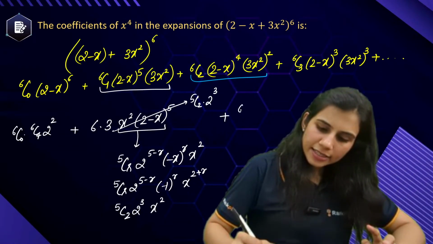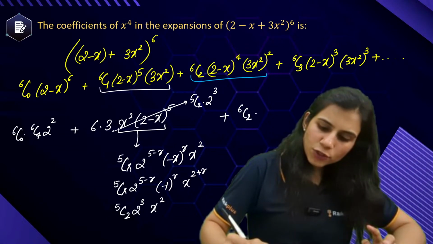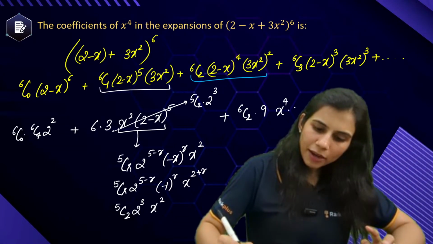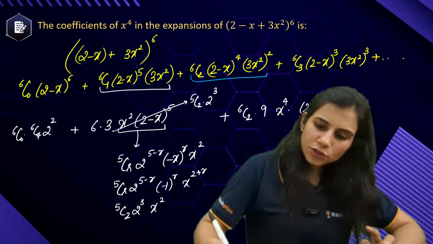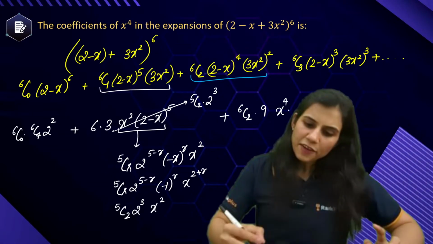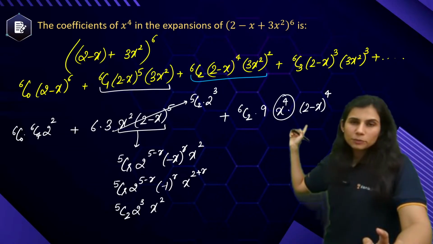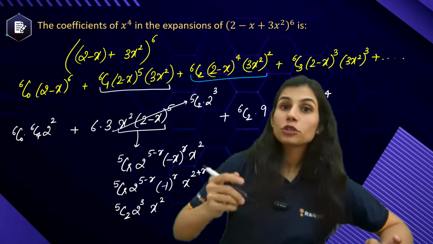Okay, plus 6c2 as it is, 3 square which is 9 as it is. The constant part I am just removing. I am left with x to the power 4 into (2 minus x) to the power 4. If x to the power 4 is already sitting outside, from (2 minus x) to the power 4, I only want the coefficient of x to the power 0.